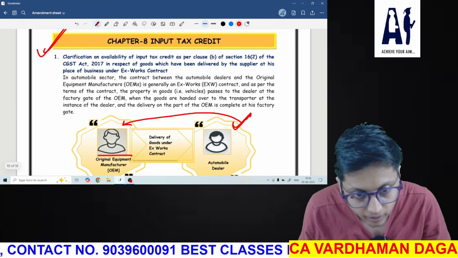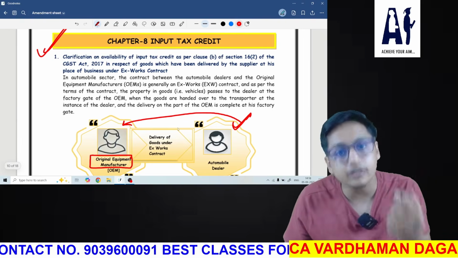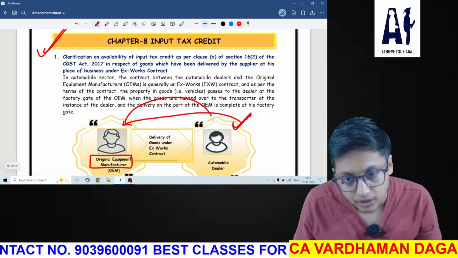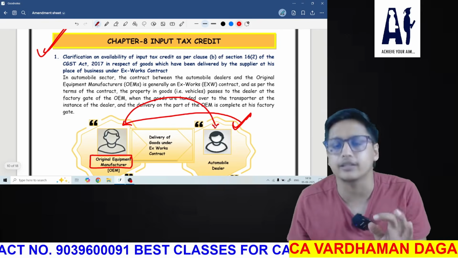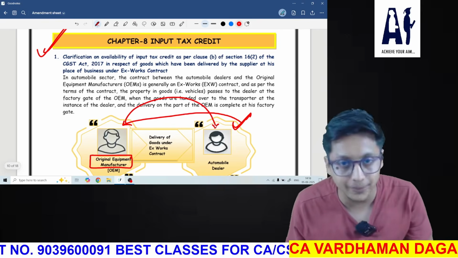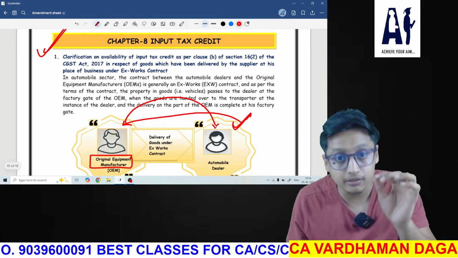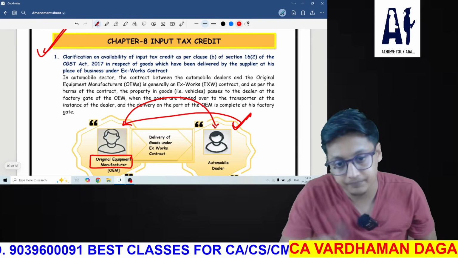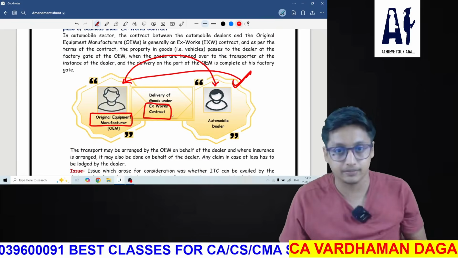That person is called an original equipment manufacturer, who manufactures the goods and supplies the goods to the automobile dealer. It may be any part of the machine, it may be anything. He manufactured those goods and supplied them to the automobile dealer. Now, one of the clarifications which comes here is that they both have entered into an Ex-Work contract.